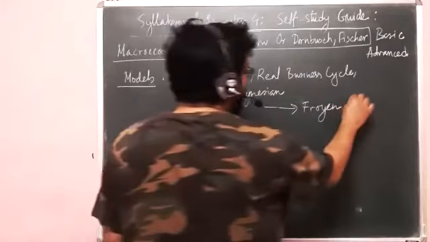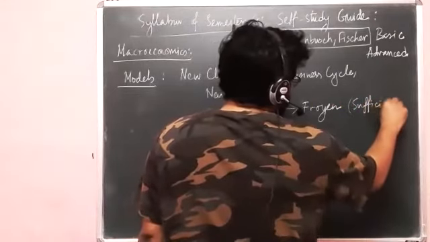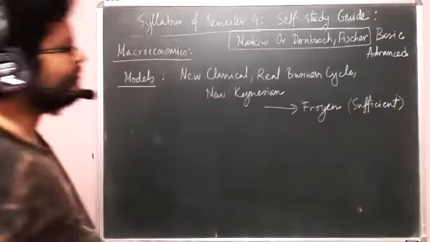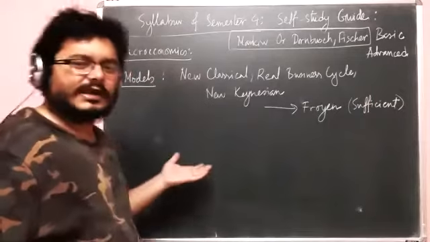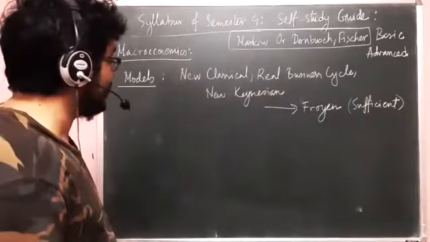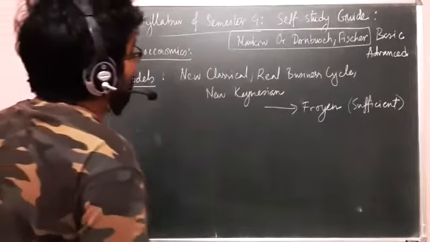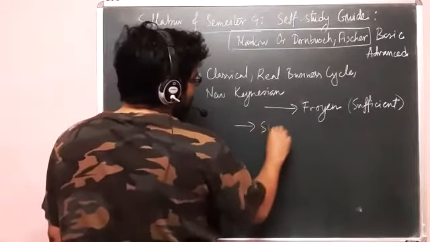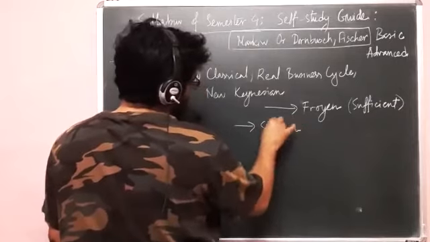Okay, so to understand these models, you have to read Froyen, and it is sufficient both in sense of knowledge and in sense of university exams, in both sense. But in case you get interested, because these models are modern models, then you have another reference, which is Stephen Williamson.